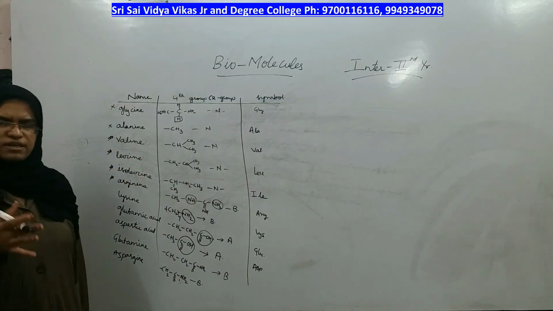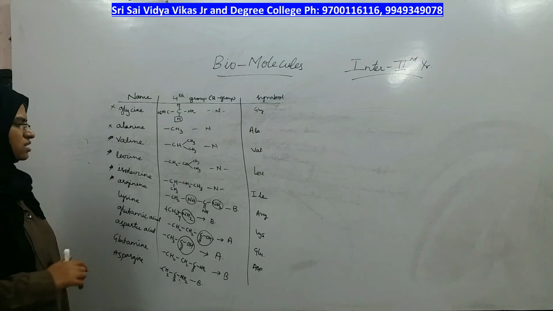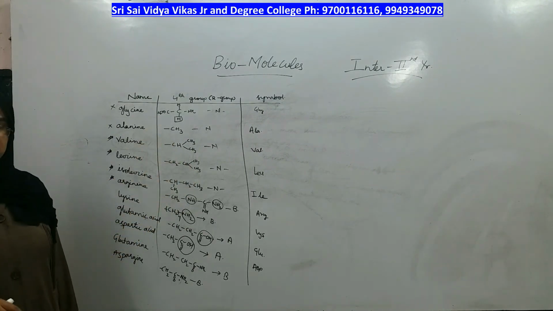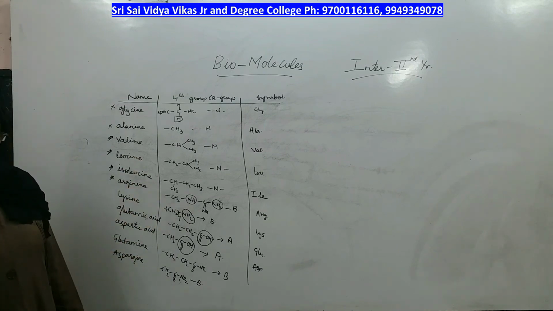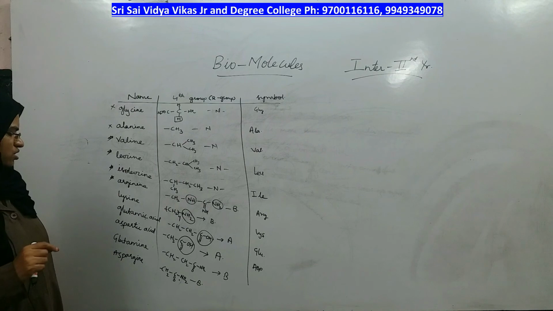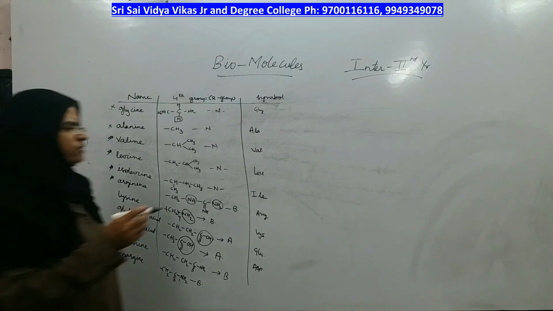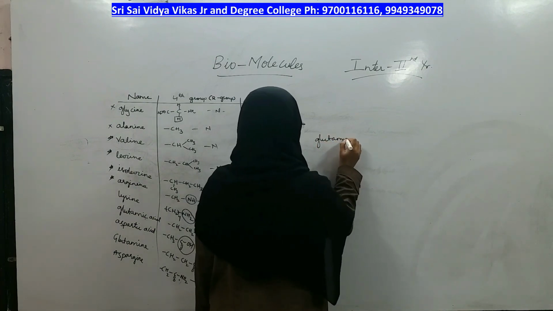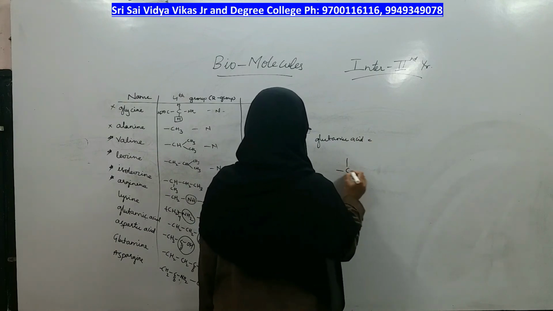In the exam they will not ask you to write about essential or non-essential. What you should practice is the fourth group of all the amino acids, because in the exam they will not ask you to draw this table, they will simply ask you to write the structure of glutamic acid. What will you do? You will take glutamic acid in the exam. If it comes, glutamic acid is this structure. What is the structure?